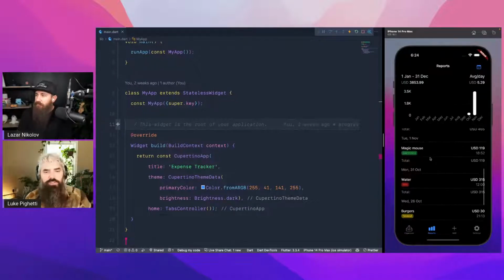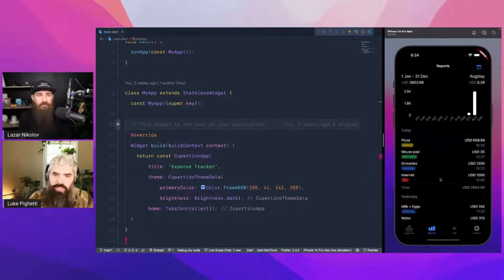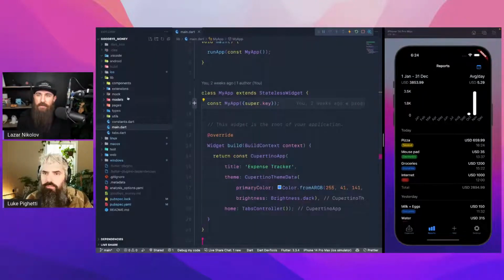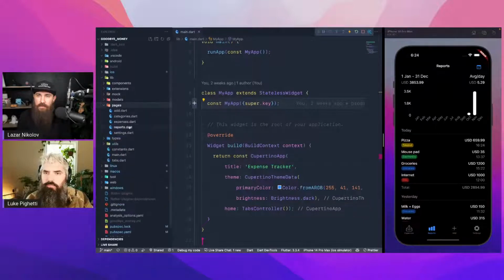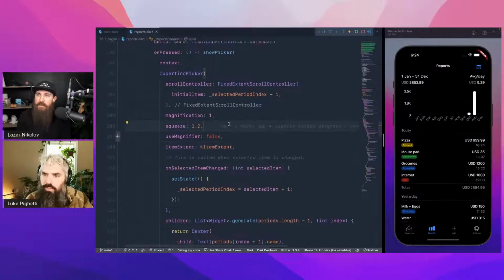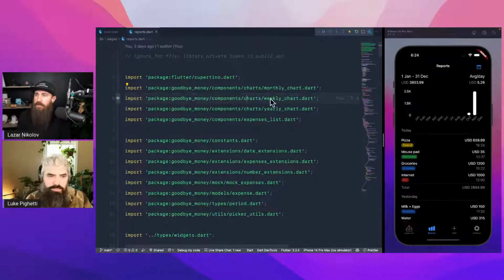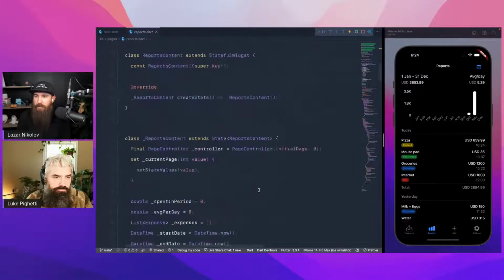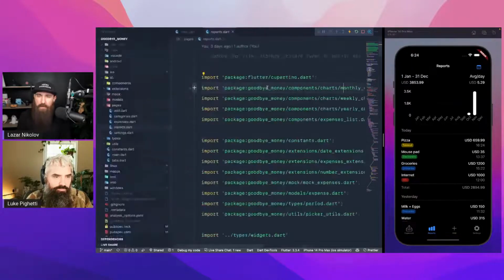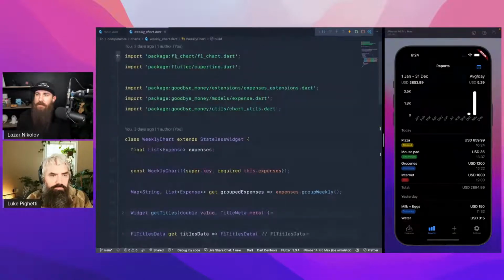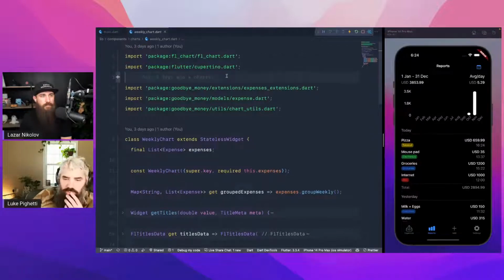Very cool. What are you using to paint that chart? Are you using a package or are you doing it manually? I think it's a package. Probably is a package. Let's see. We got screens, pages. I need to rename this to screens. What do we have here? FL chart. Yeah. Is that right? Flutter expenses list. Maybe I have something else. Let's see. Monthly chart. Oh, I need to jump into the components charts. There we go. Yeah, FL charts.